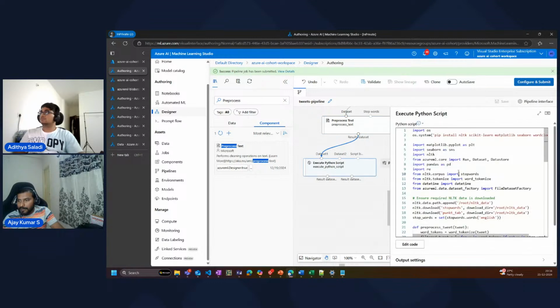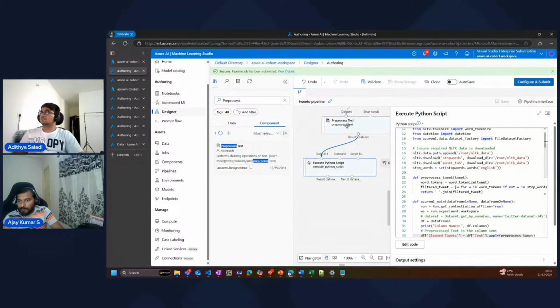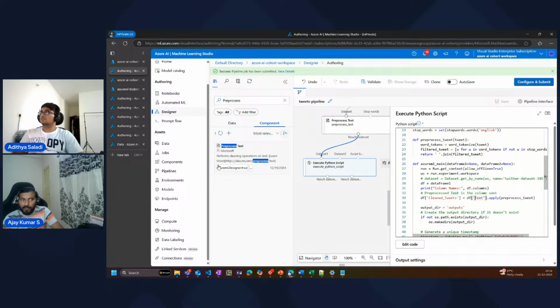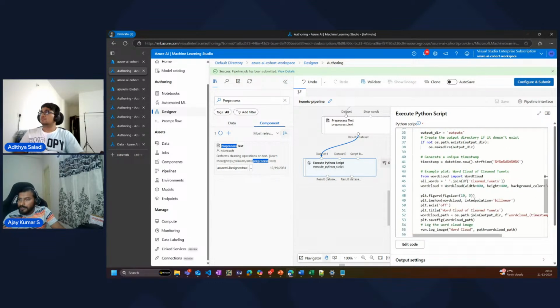Now, coming back to the Python script, like I said, once the pre-processed text finalizes and creates an output column, that column is going to be called pre-processed text. I will correct it and then show it so that we can have a successful run. So the column name is going to be pre-processed space text instead of text, because that was the column which we had.